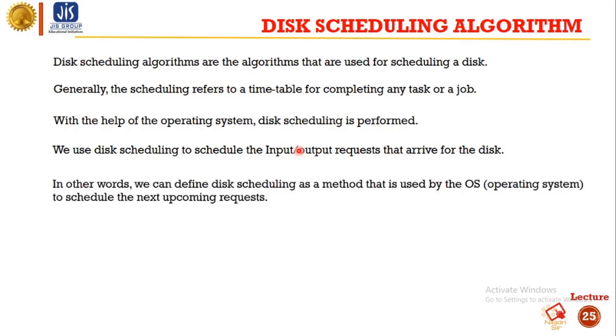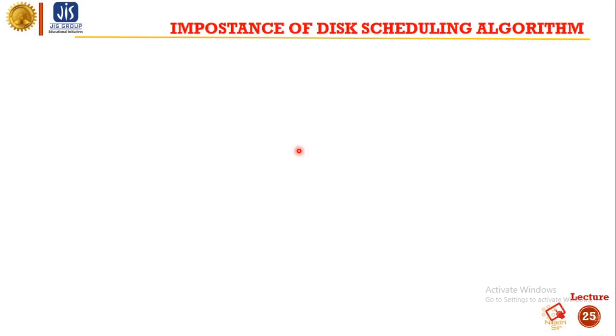In other words, we can define disk scheduling as a method that is used by the operating system to schedule the next upcoming requests. Disk scheduling is also called input-output scheduling. So what is the importance of disk scheduling algorithms? Disk scheduling is important because of the following reasons.